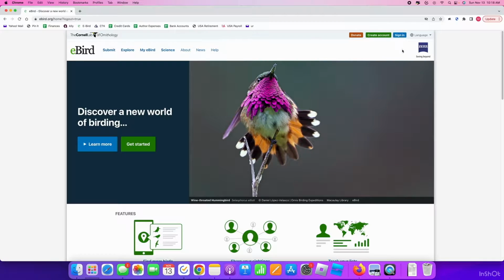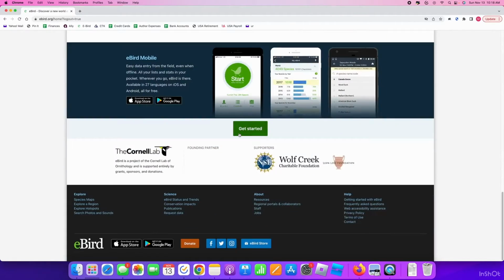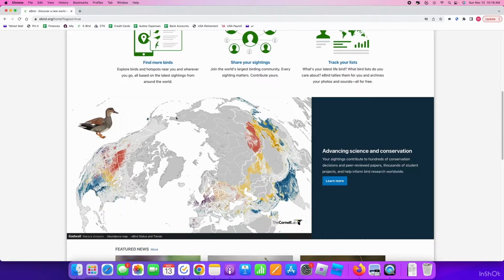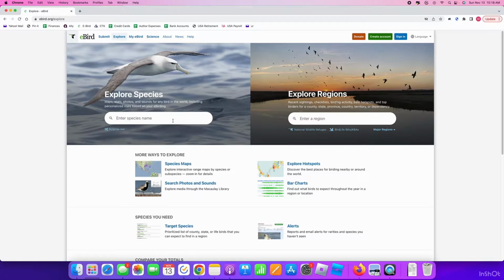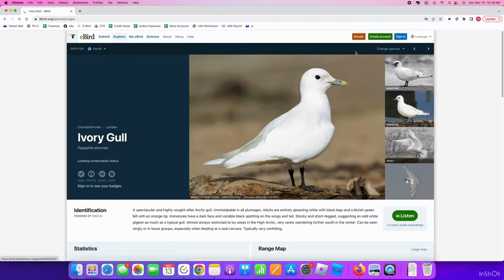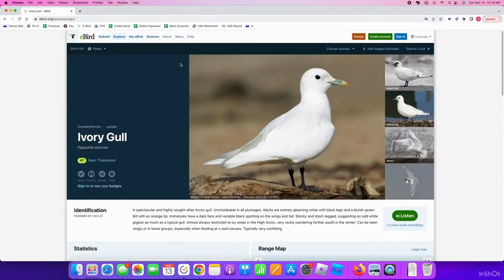Let me sign out my account. Okay, so today we're going to show you how to create an account. This is what you should get to once you open it. It has news, things about science. You can explore birds, enter a species name, like ivory gull, and you can see a picture and where it lives and things like that. But today we are going to create accounts.